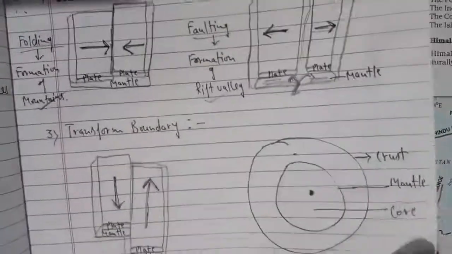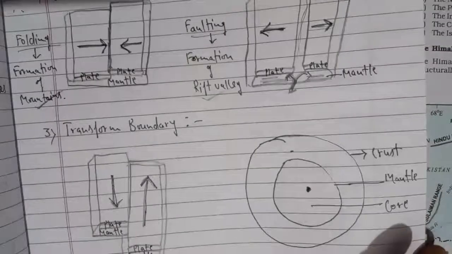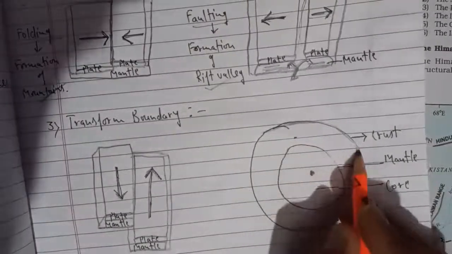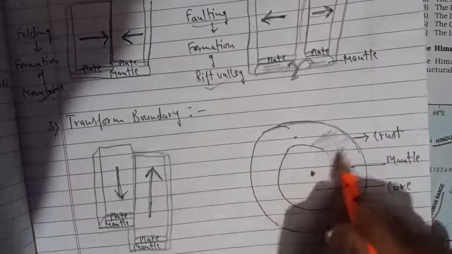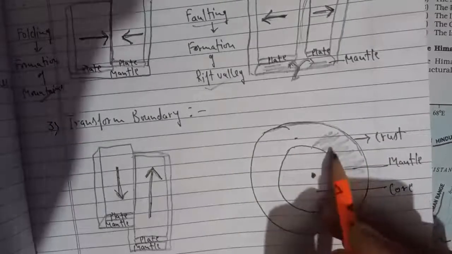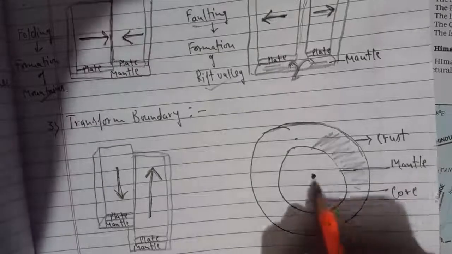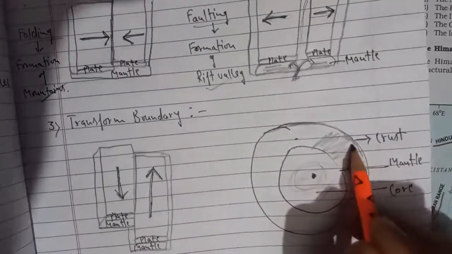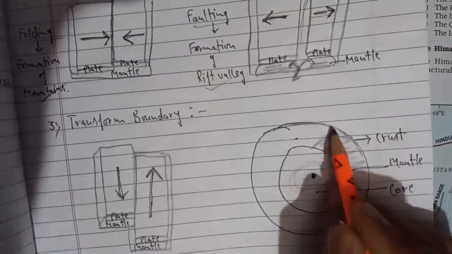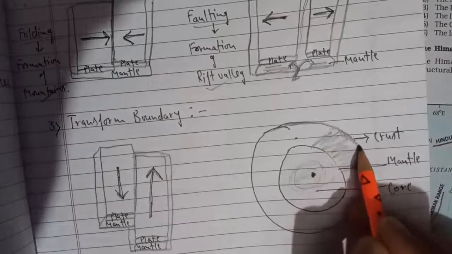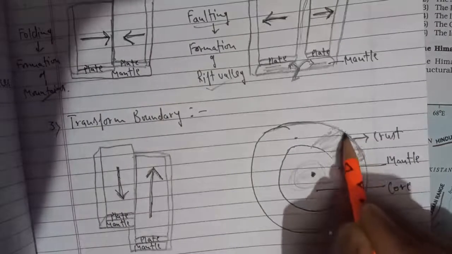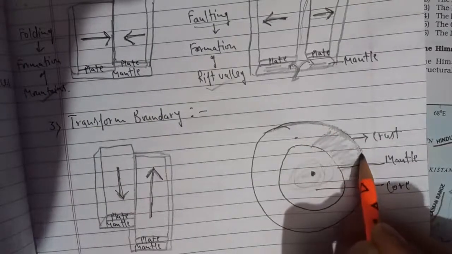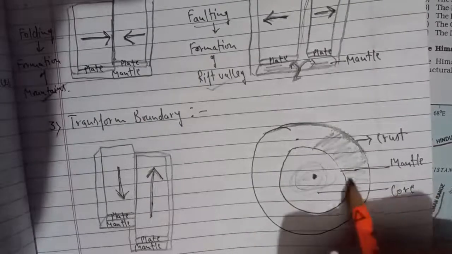Okay, and you have been studying this from the very junior classes. This upper part where we live is the crust, and under this is the mantle where you will find molten magma. Okay, and this interior part is the core. So our crust is supposed to be floating on the mantle. This is the hard part of the crust, and there are 7 major plates on this crust, and these plates are floating on the mantle.